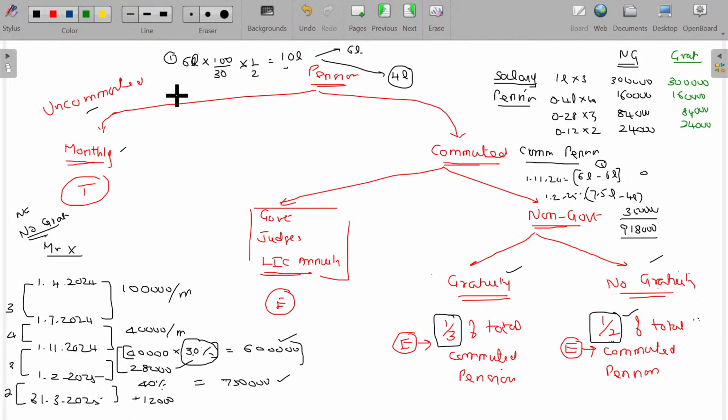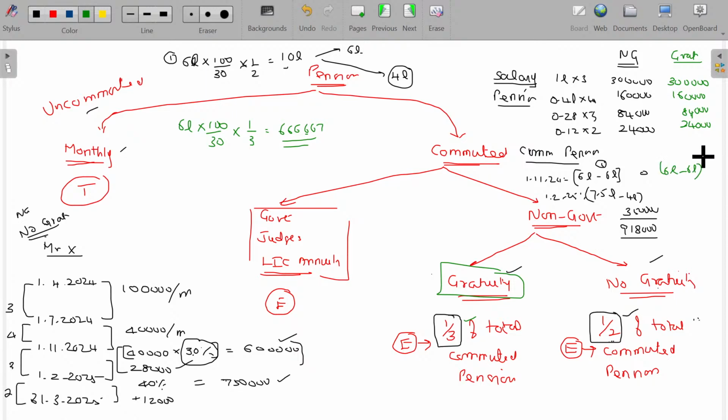In case of commuted pension, 6 lakhs is 30%, so the full commuted pension is 6 lakhs into 100 by 30. Out of that, as gratuity is received, only 1/3 will be eligible. That gives 6,66,667, am I right? So out of 6 lakhs, subtract that, nothing is taxable.